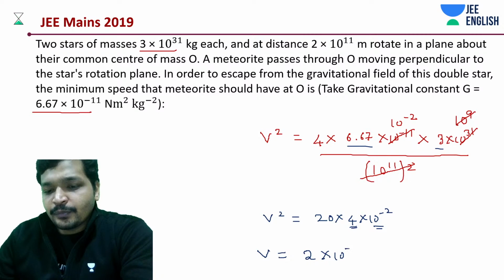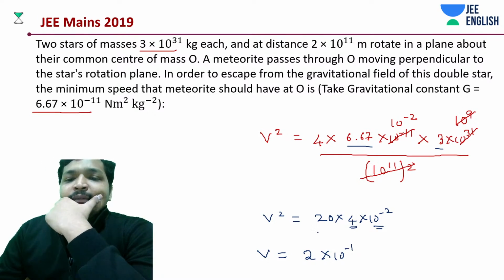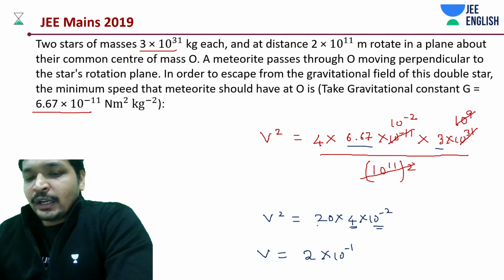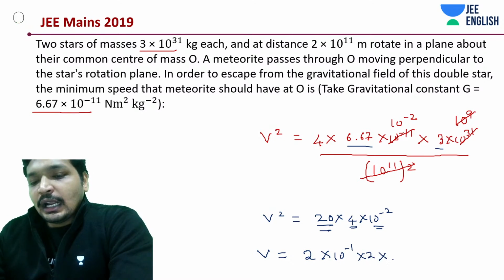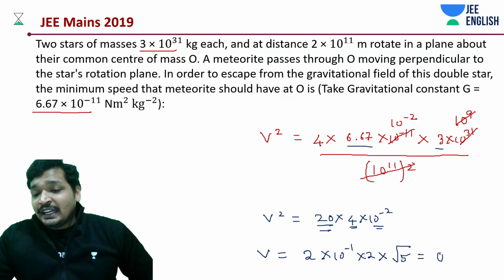And 20, again there would be a 4 into 5. So think of it as 4 into 5. Then we would have another 2 outside, and inside the root we would have a 5. So what do we have? 0.4 into root 5.